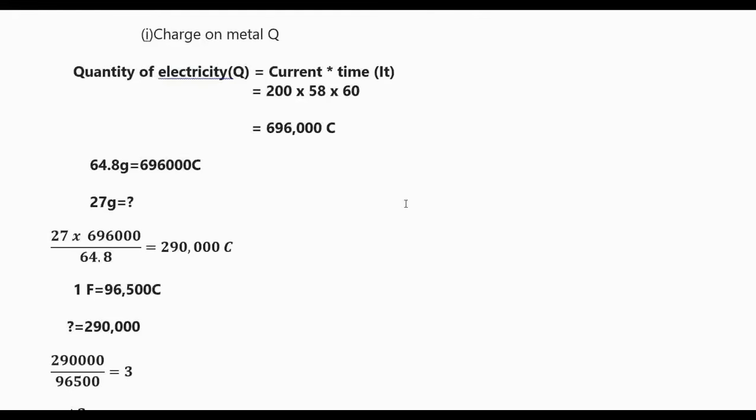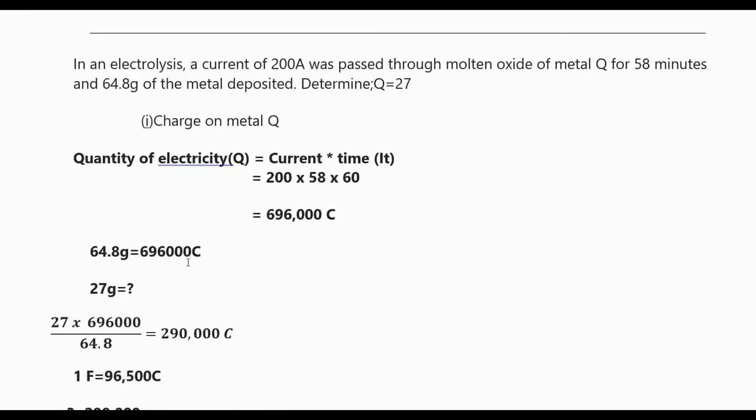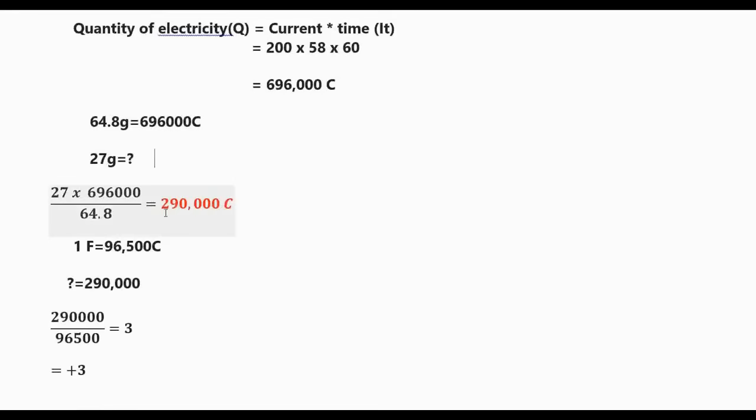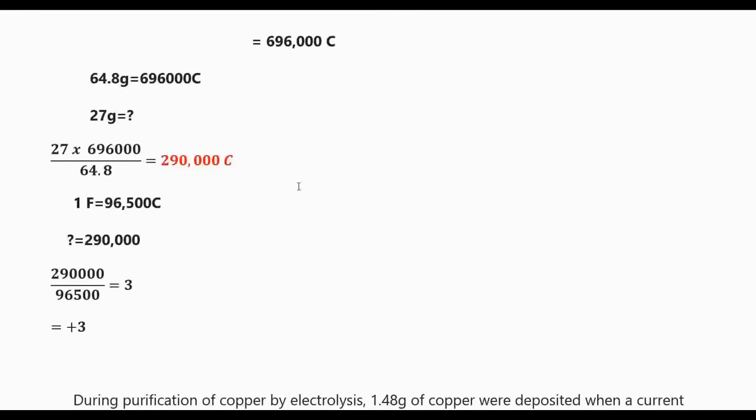So if this will give you this, what about 27 grams? 27 grams will give us 290,000 coulombs. But we know that 1 Faraday is equal to 96,500 coulombs. This one is always given in a bracket.